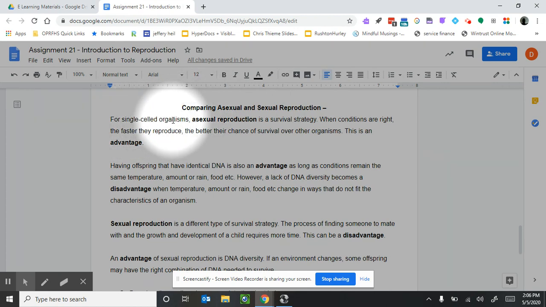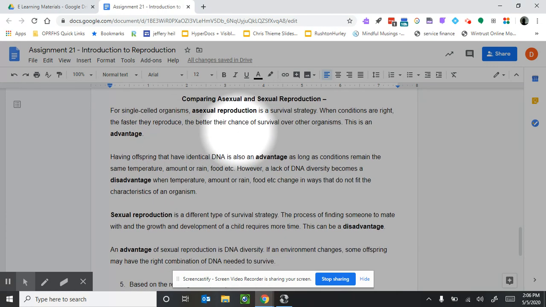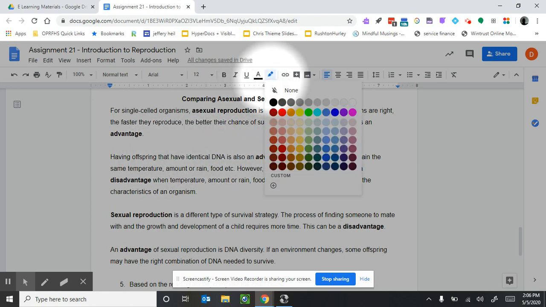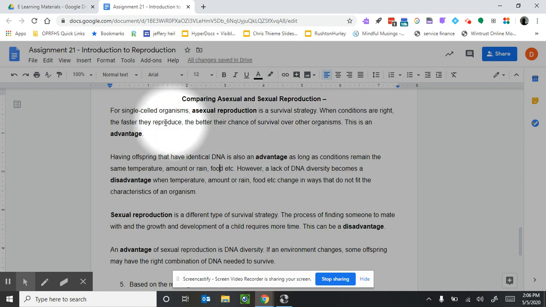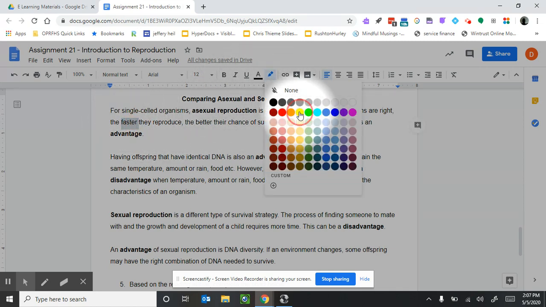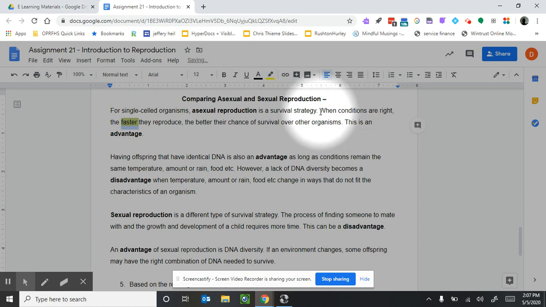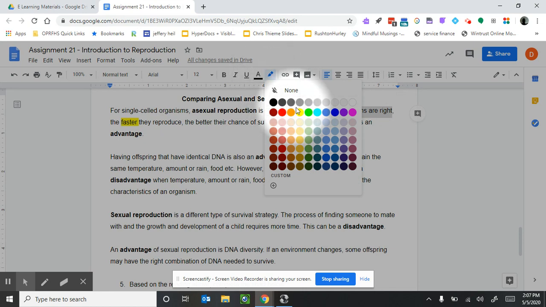For single-celled organisms, asexual reproduction is a survival strategy. When conditions are right, the faster they reproduce, the better their chance of survival. Let's highlight some stuff there. So let's see. So it's faster, and when the conditions are right, it's good. That means nothing changes in the environment.